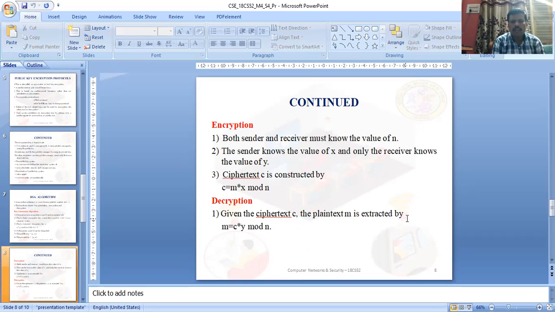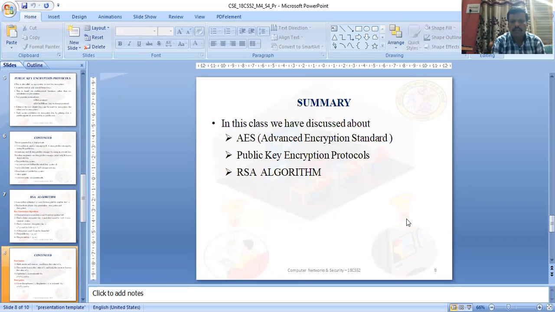In the decryption algorithm, given ciphertext C, the plain text M is extracted by the reverse process: M equals C to the power of Y mod N. Using this equation, we can perform the decryption algorithm.